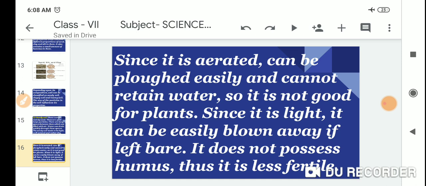Since it is light, it can be easily blown away if left bare. It does not possess humus, thus it is less fertile.